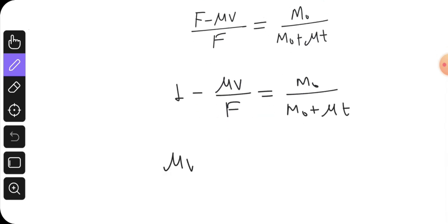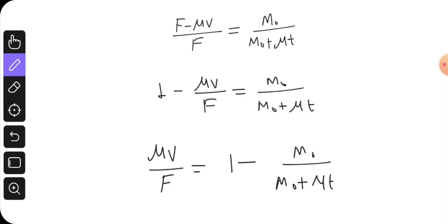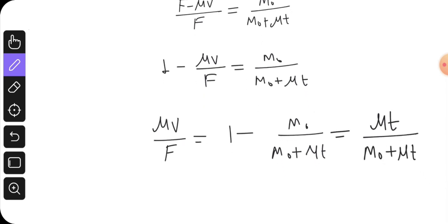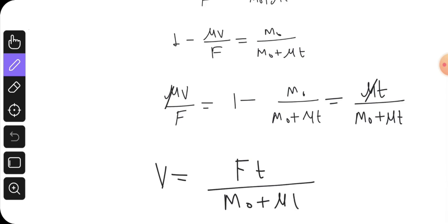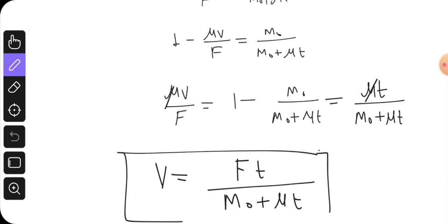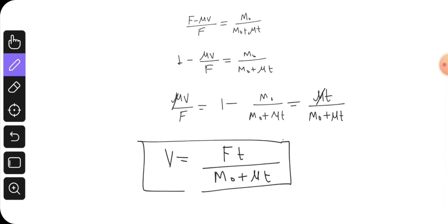Simplifying further, the velocity will be, with mu and mu cancelling out, F into t divided by m naught plus mu t. This will be the correct option.